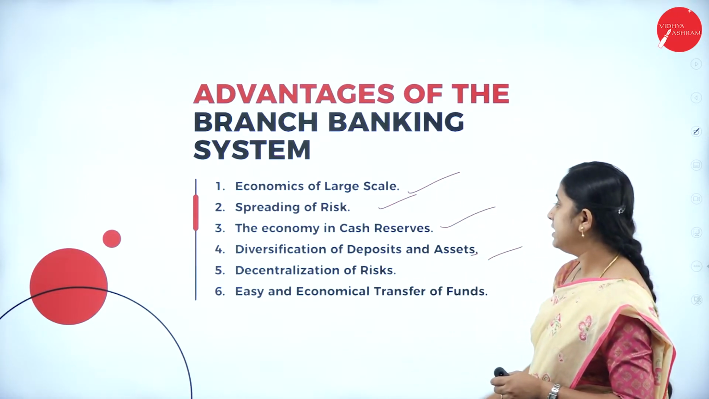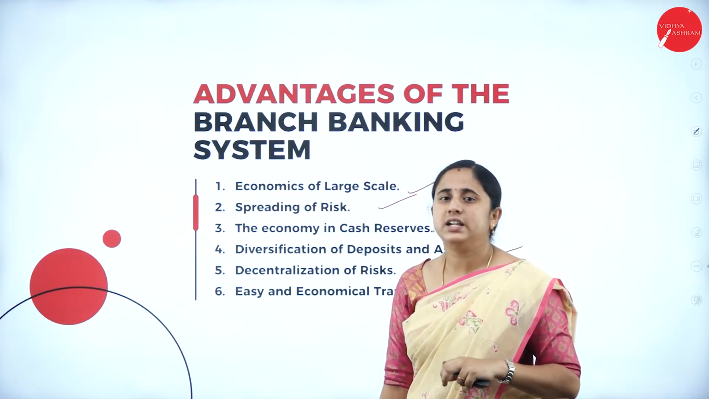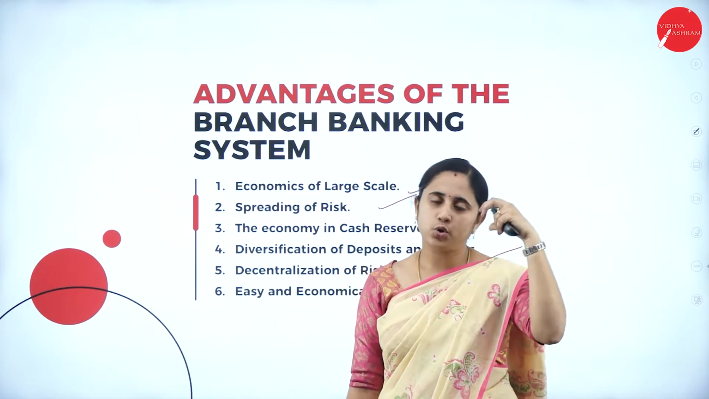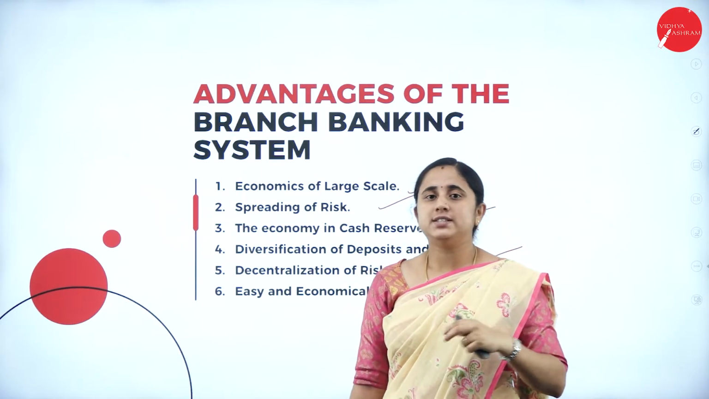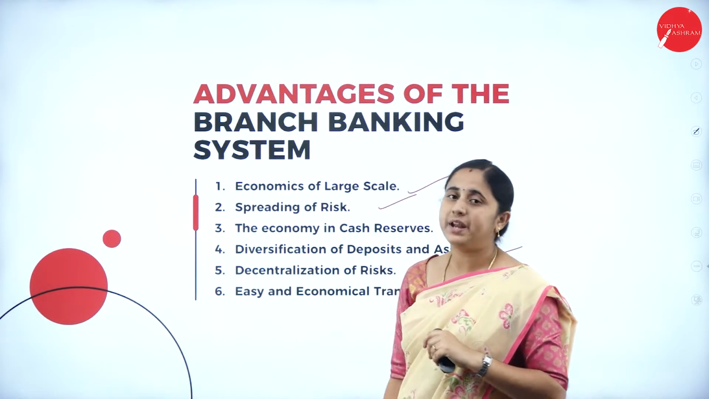So, next one, decentralization of risk. So, here the risk is decentralized. So, now the risk is not only for the main branch or only for the particular branch. So, it is diversified. The chances of risk is less under the branch banking.